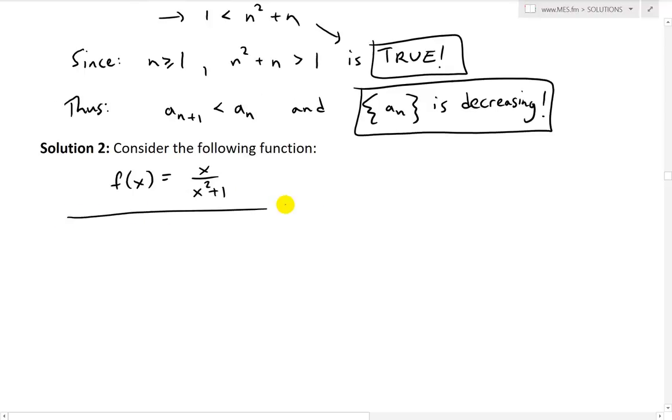Now, recall the quotient rule for derivatives.